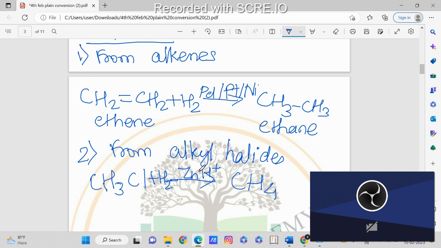So how will we get CH4 over here? This H plus will combine with the CH3 over here, and this Cl will go with the H and form HCl. The Cl will go with the hydrogen and form HCl, and we will have one more H over here, which combines with CH3 to form CH4, that is the alkane.